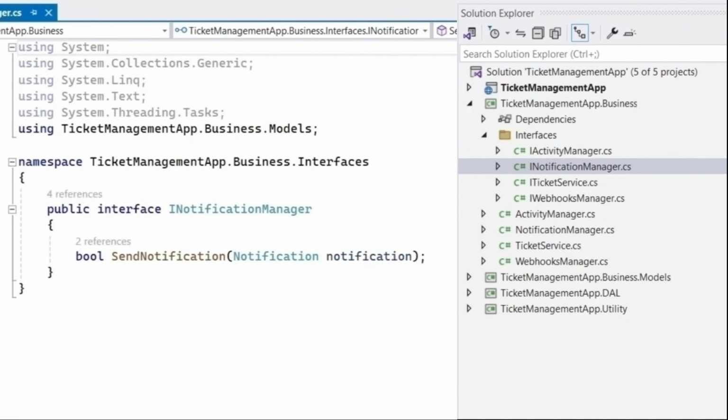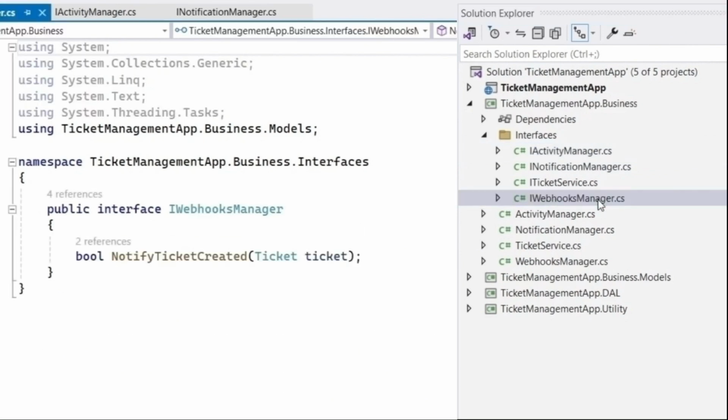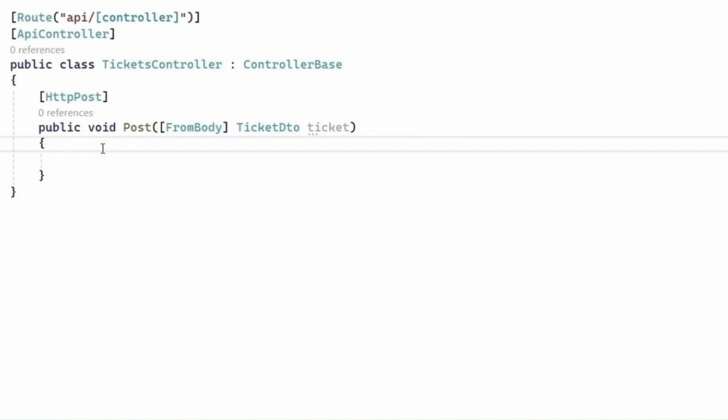We have a notification manager to send notifications, an activity manager to log an activity, and a webhooks manager to notify the integrated systems. This is our controller class, and this is the method which will be called when our API is hit. Developers often start putting their business logic directly into this method, but that's not a good idea. If you ever need to reuse the same functionality with other channels like GraphQL or messaging or command line interface, it will be hard to make that work.